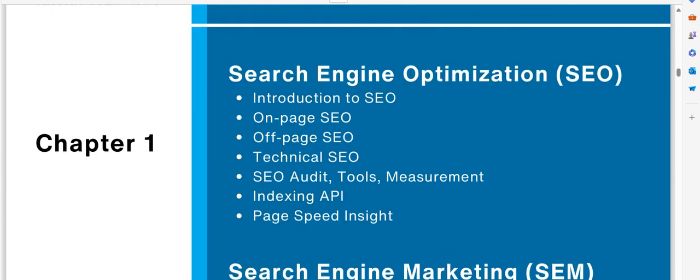The first chapter will be SEO. In that SEO we will discuss the introduction to SEO, on page, these are the types of SEO. After that we will go through the tools. After that we will go to the indexing API, page speed insight, and also GTmetrix. There will be multiple lessons in the chapter, right?